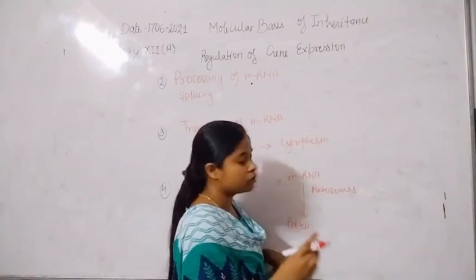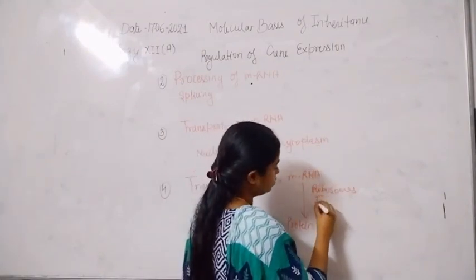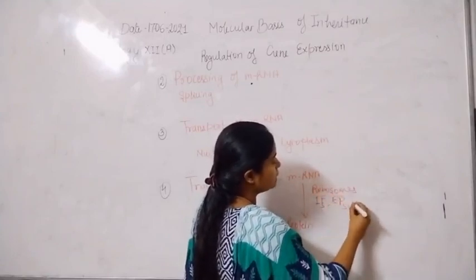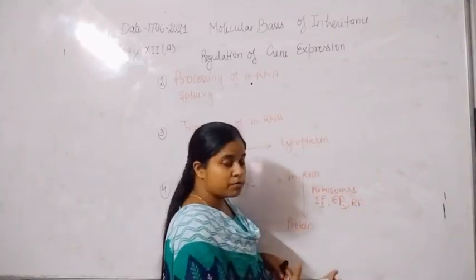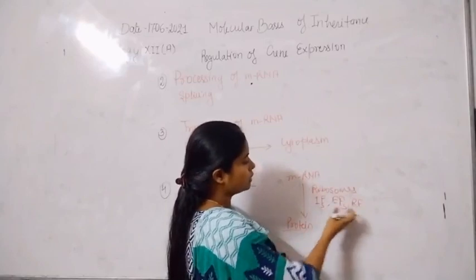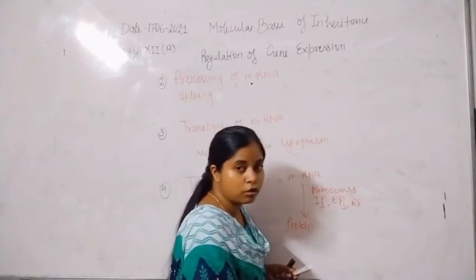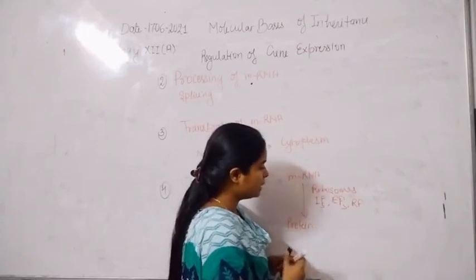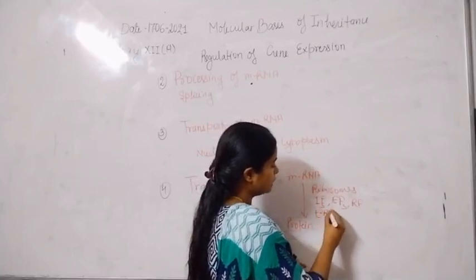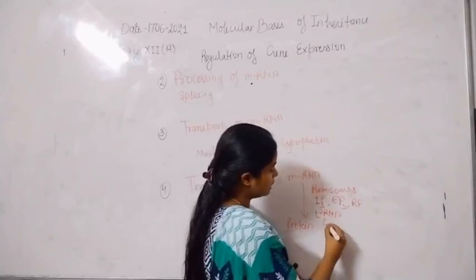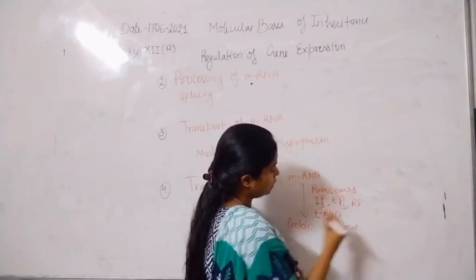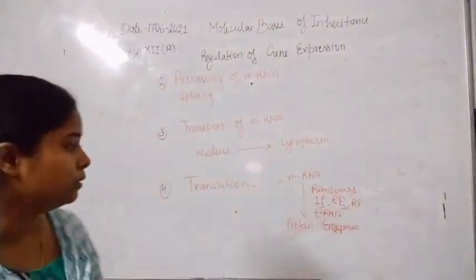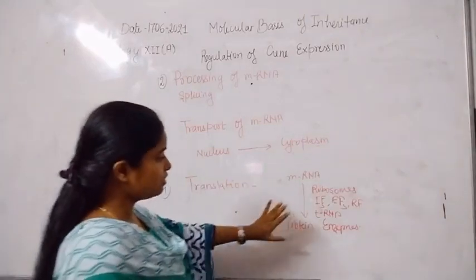Now enzymes and proteins also participate in the form of factors, known as initiation factors, elongation factors and releasing factors. Ribosomes mainly catalyze the reaction, and these factors mainly provide energy, translocation of the ribosome, and also help in the reading of codons present on the mRNA. Now tRNA is also present. Different enzymes take part in the activation of tRNA. All these help in the translation process.